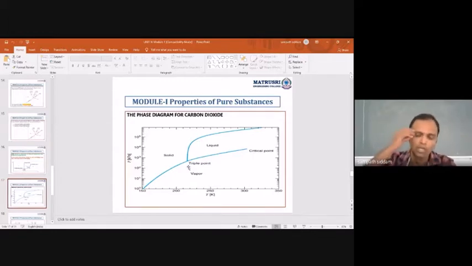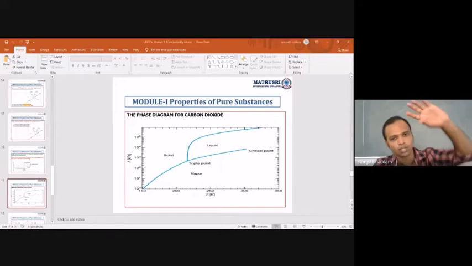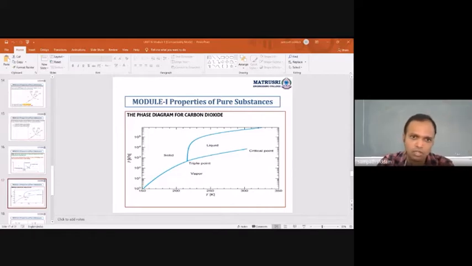As I told you earlier, for carbon dioxide the triple point is greater than atmospheric pressure. Previously, for mercury it is the lower one, and for water I already told you, and for the solid camphor I considered as an example for 1 atmospheric pressure, and for this carbon dioxide it is at 100 kPa.